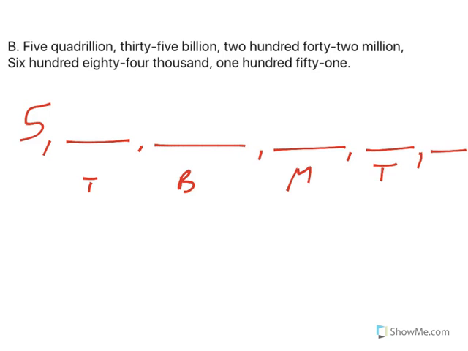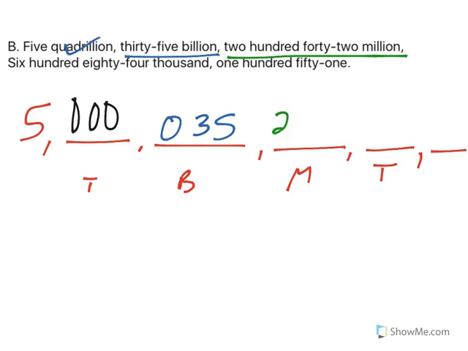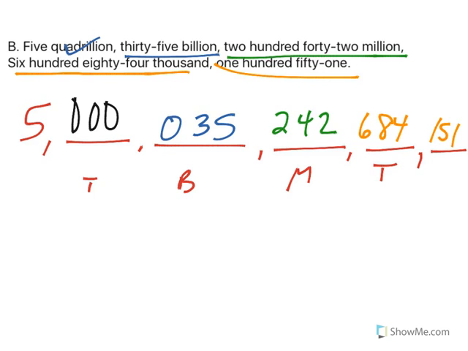Okay, so 5 quadrillion, 35 billion. So here is 35. Notice there were no trillions, so we put zeros. 242 million, 242. 684,000, 684. 151, 151. And that's how you go through writing those really honkin' big numbers.